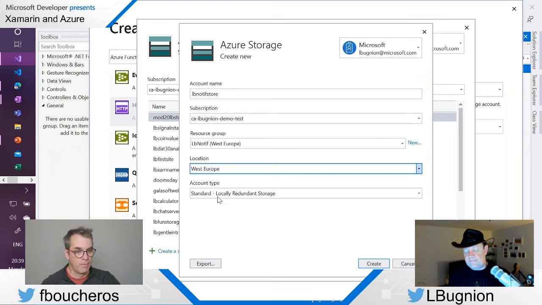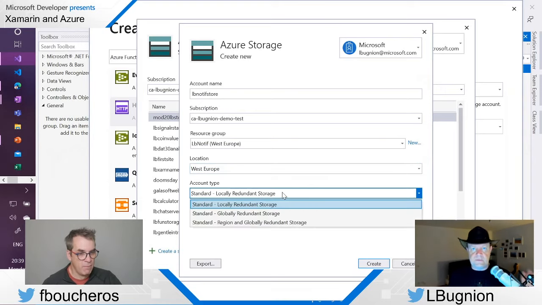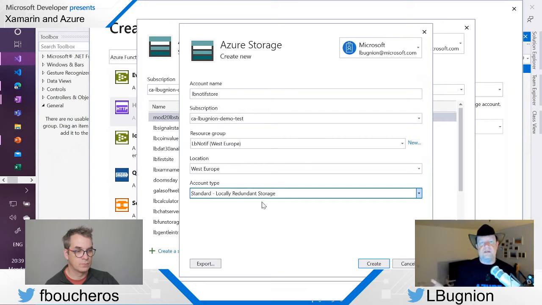And then we have things like redundancy. Now this is a simple application. I'm going to just choose locally redundant storage, which means that my storage account is going to be put in 3 different locations in the data center, but it might be in the same data center. So worst case scenario, if the data center is destroyed by fire, or if there is an electricity issue or whatever, it's possible that, at least temporarily, I lose my data.